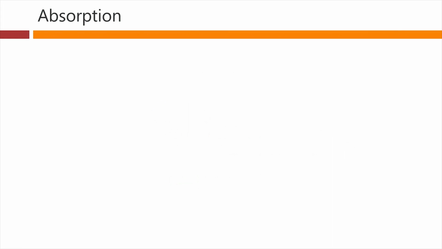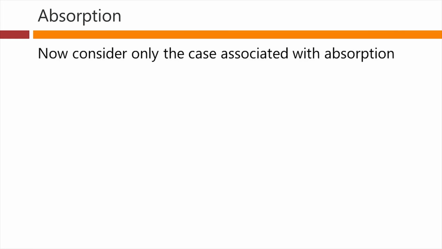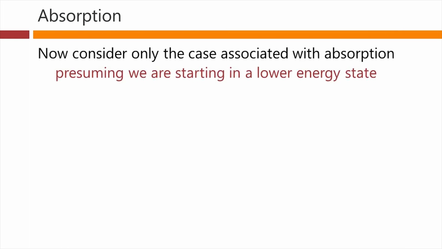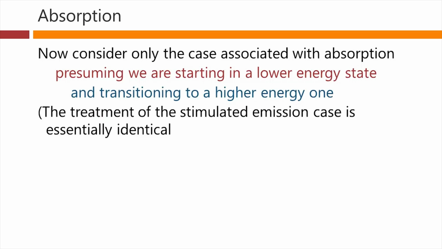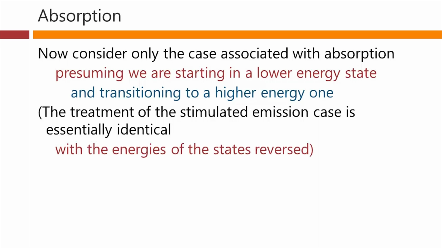Fermi's golden rule applies whenever we have a dense set of possible final states in a system, which is a very common situation in many materials. So now, we're going to consider the case only associated with absorption, presuming we're starting in a lower energy state and transitioning to a higher energy one. The treatment of the stimulated emission case would be essentially identical, with the energies of the states reversed.